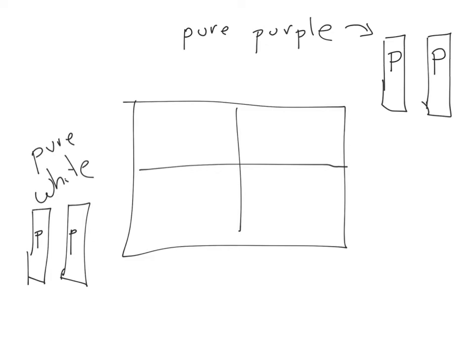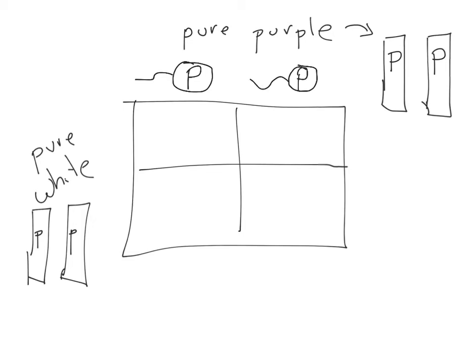So back to our example here. Of these two P's, only one of them will end up in the male's sperm. So if we imagine this is one of his sperm, this big P will end up there. The other chromosome with the other big P will end up in a separate sperm.